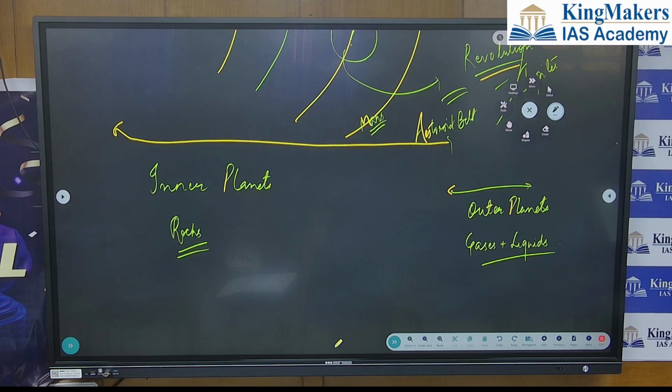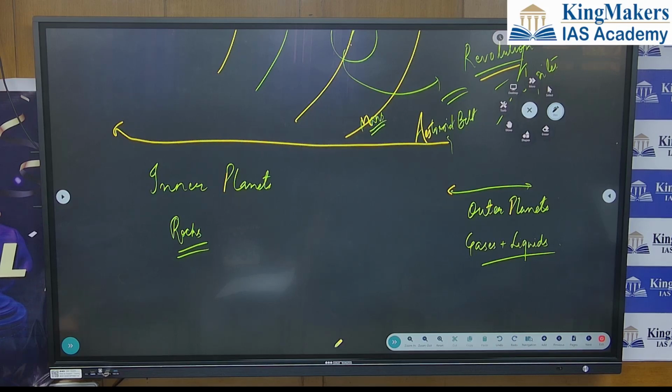Which planet has the maximum number of moons? Just see and come. Tomorrow we'll see that. And then further, what did we do? Rotation. What is rotation? What is revolution? I will define it in a very proper way, but I have given you the idea. And what is the solar system? What are inner planets? What are outer planets?